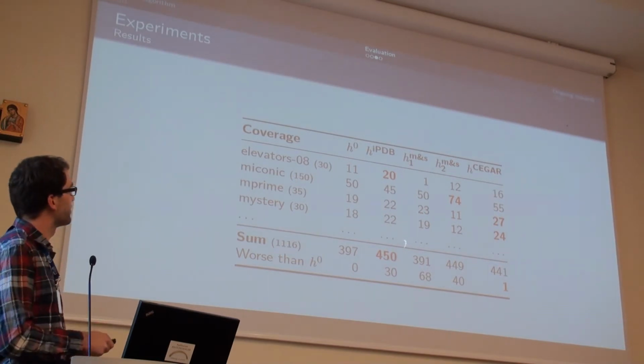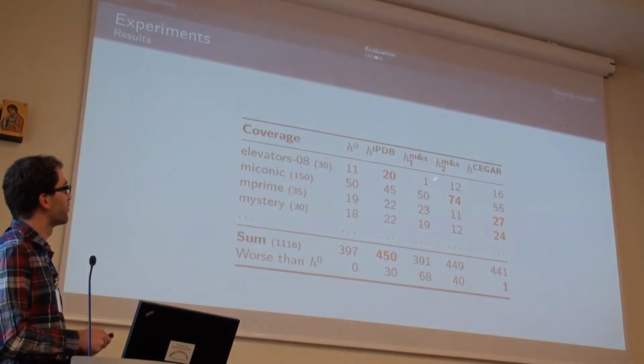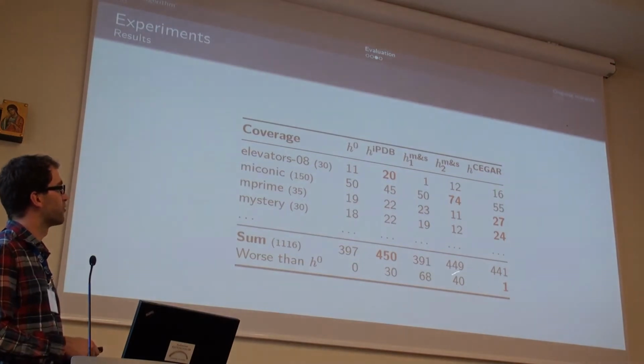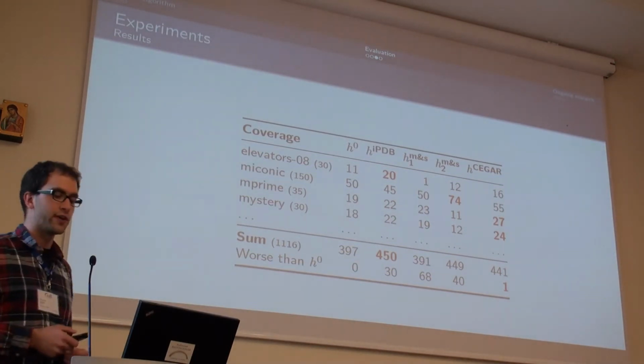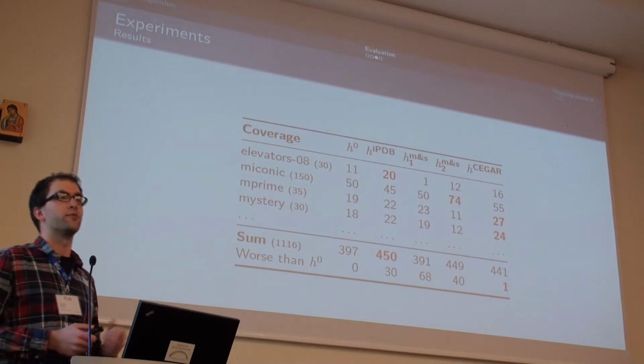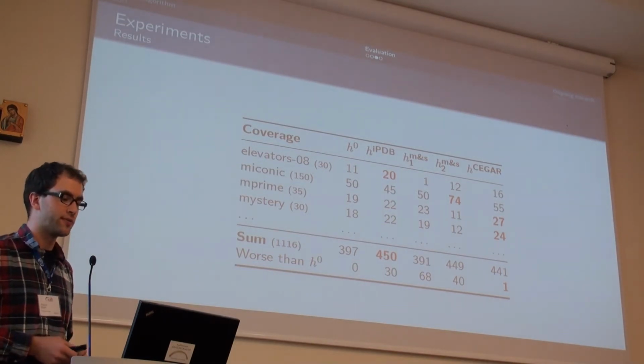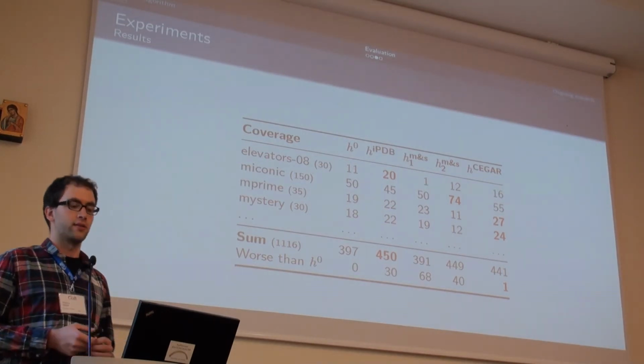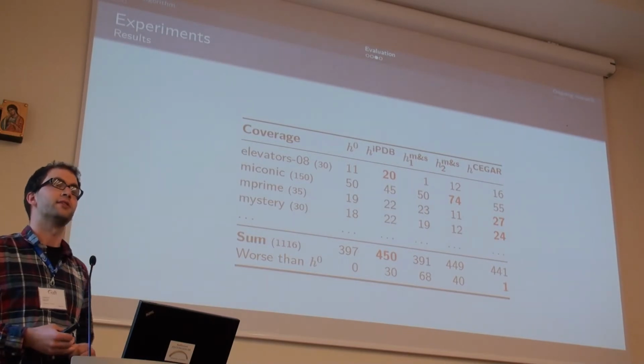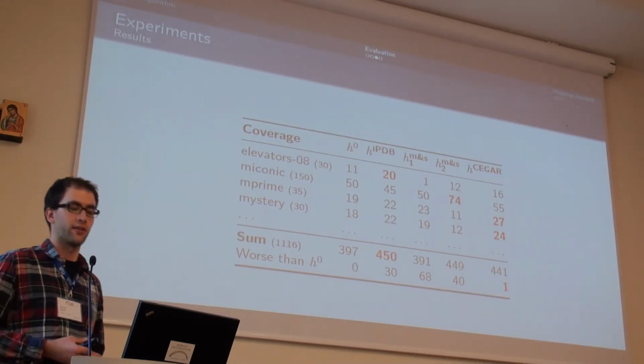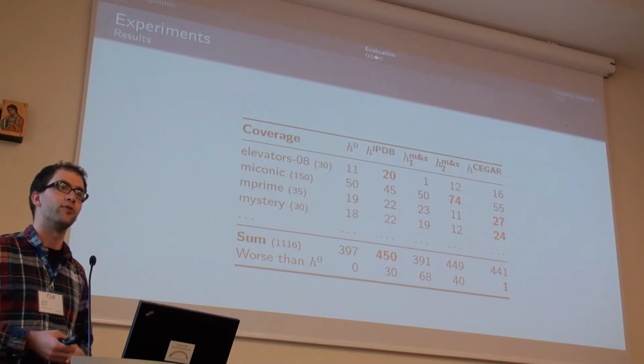For iPDB, this happens 30 times, and for the merge-and-shrink heuristics, 68 and 40 times, while we only fail to solve one problem that is solved by the blind heuristic. So we can say that our heuristic is more robust than the other approaches because we can only improve on the blind heuristic.